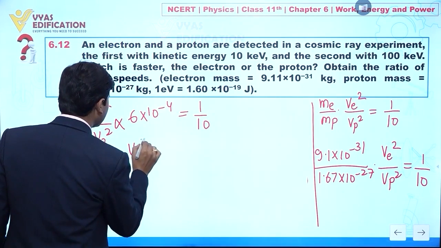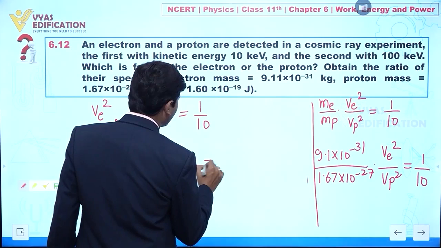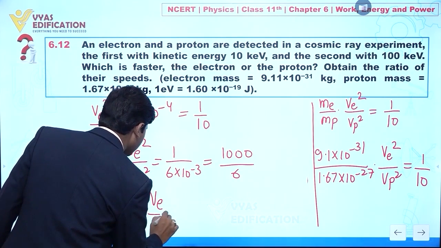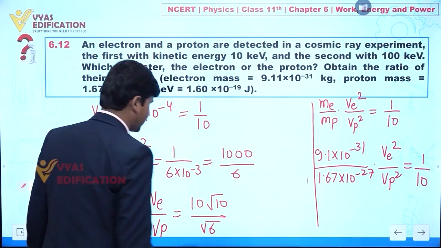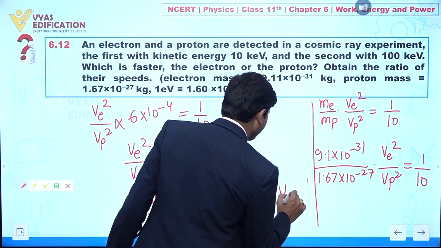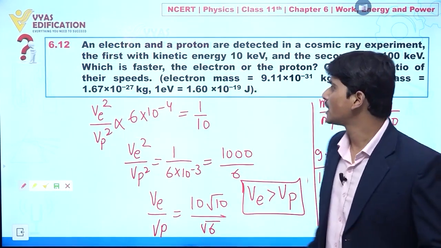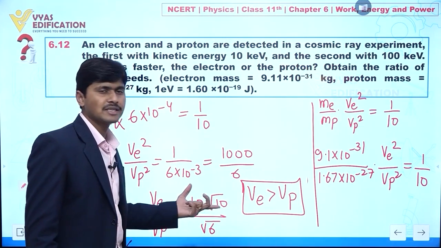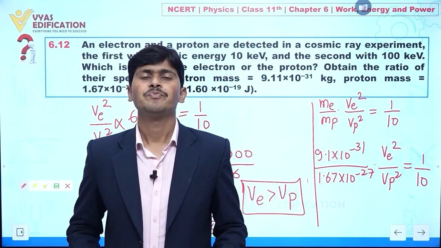From here we can see Ve square over Vp square is given by 1 upon 6 into 10 to the power minus 3, or you can say this is 1000 divided by 6, clear. If you take the square root, we can write it as 10 under root 10 divided by under root of 6. So directly from here we can observe the electron has greater speed compared to the proton. It means the electron is moving faster compared to the proton. Yes or no? Yes, clear. And the ratio is given by under root of 1000 by 6, and we can take the square root also. So this is all about this question.